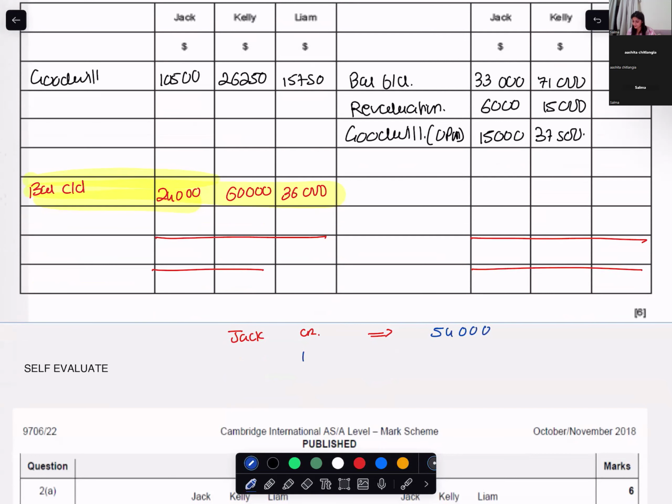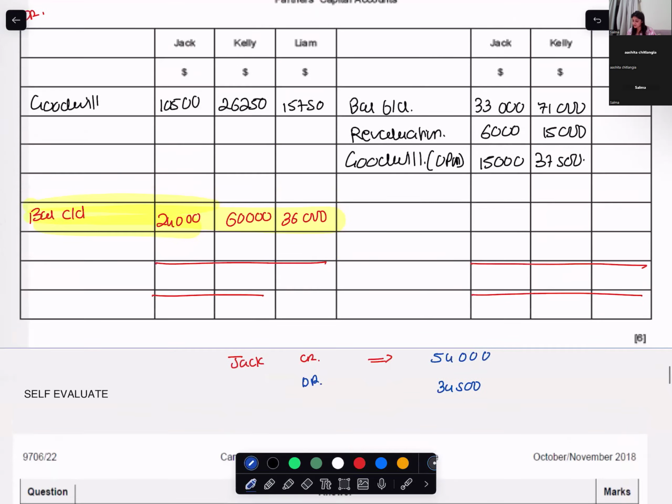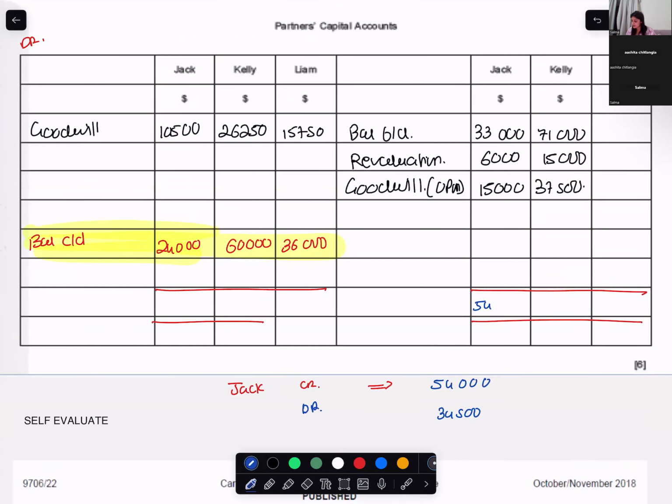And what is Jack's debit balance? 10,500 plus 24,000, that is 34,500. That means Jack's credit balance is more. The closing balance should be 24,000.